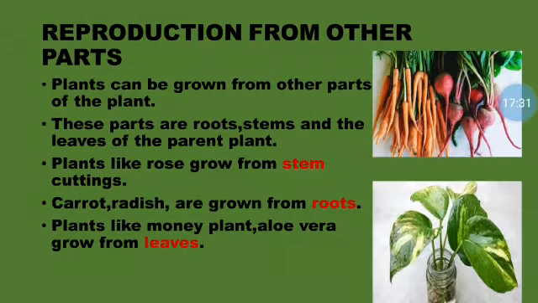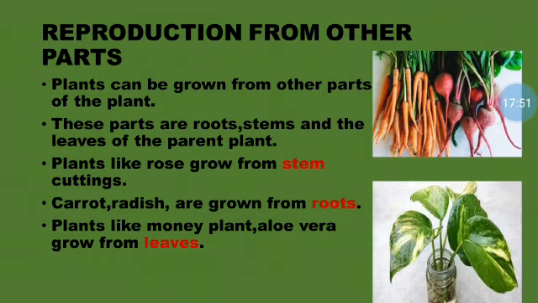Now we'll move on to reproduction from other parts. So in the beginning of the session, I told you that plants will grow mostly through seeds only, isn't it? But there are other parts of the plants which help in growing the plant.